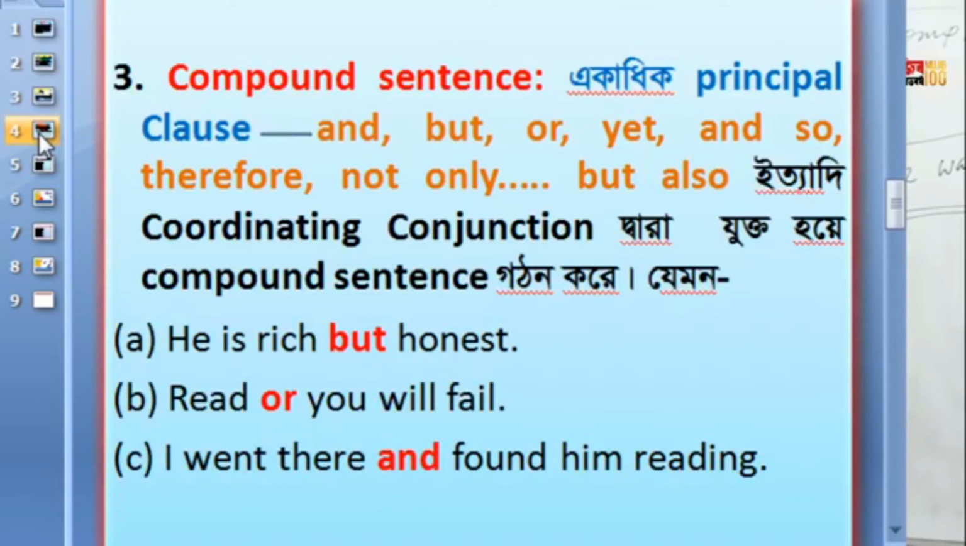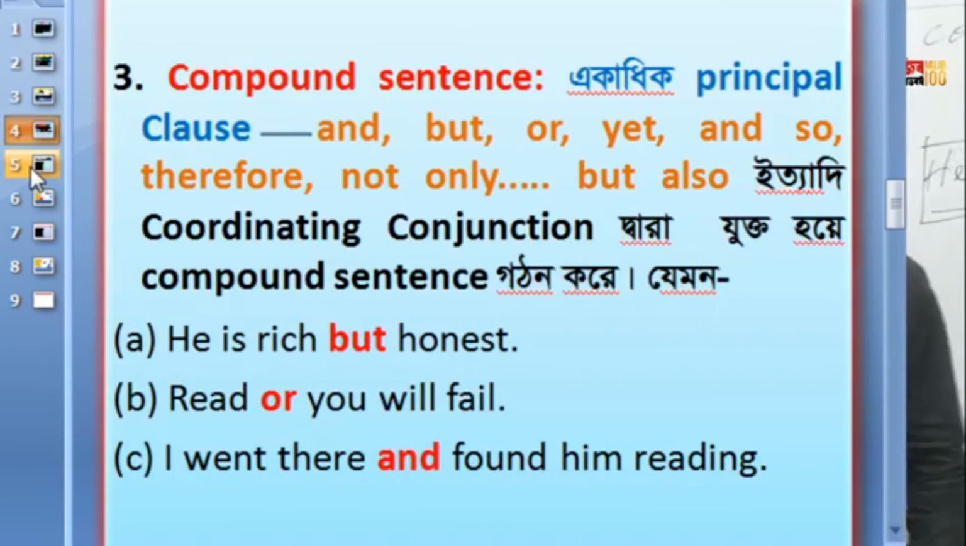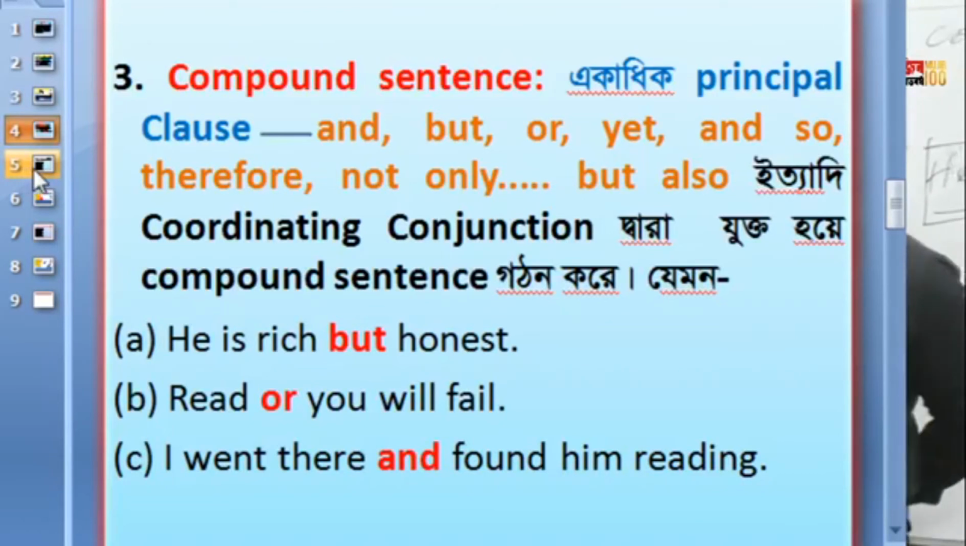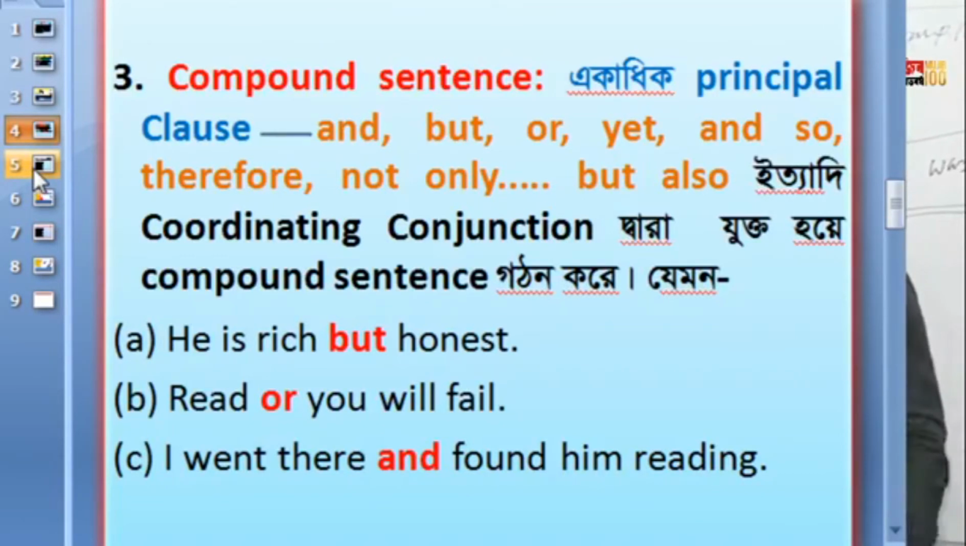And compound sentence, you know, in a compound sentence I told you that you can make a compound sentence by adding more than one principal clause. That means all the clauses will be principal. No clause will depend on any other clause. So you can make a compound sentence by using coordinating conjunctions like and, but, or, yet, and so. Therefore, not only but also, in this way you can make a compound sentence.